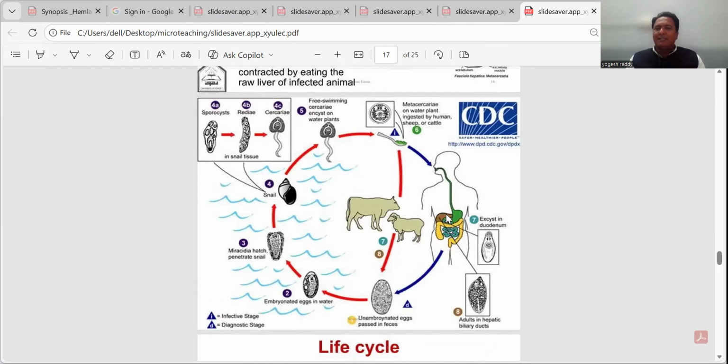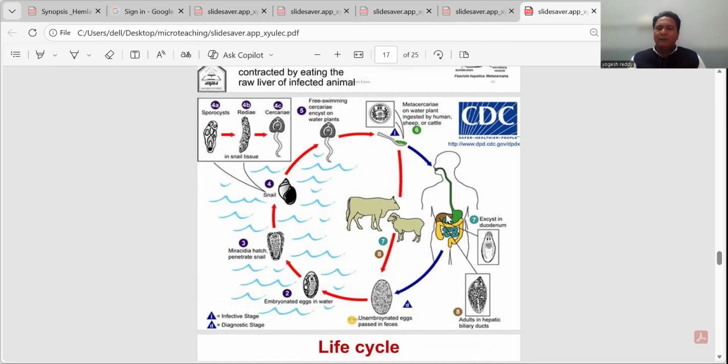If this metacercaria enters inside a vertebrate host, whether cattle or other grazing animals, it can be a sheep, a cow, a buffalo, or a human being. It enters the intestine, and again it starts its life cycle, and this life cycle goes on.